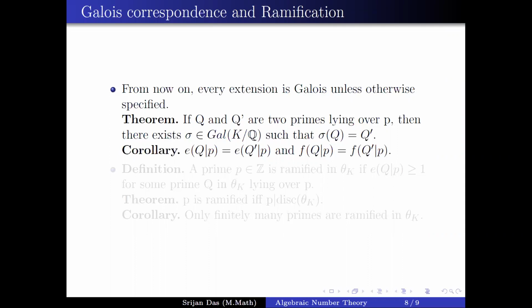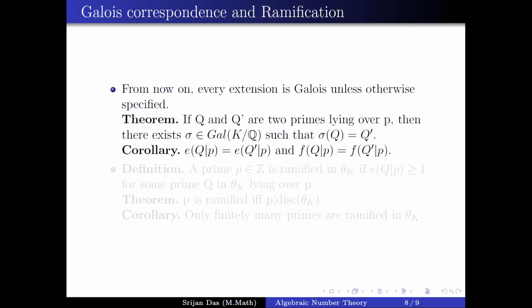Now, as an easy corollary, you will see that over a prime P, if you take a Galois extension, and if Q dash is any other prime over P, then the ramification index is going to be the same. How are you going to do that? Let us just factor P. So suppose P is equal to Q1 to the E1 through QR to the ER.